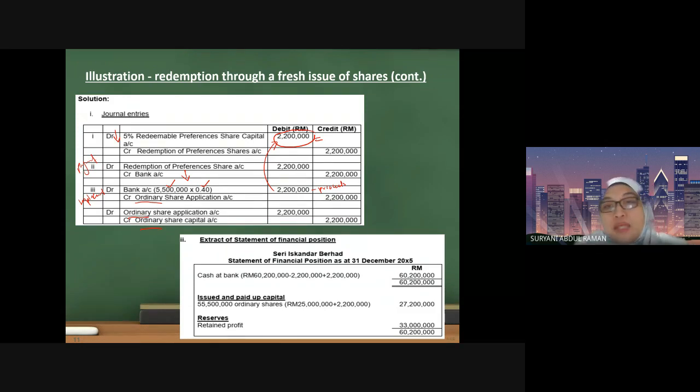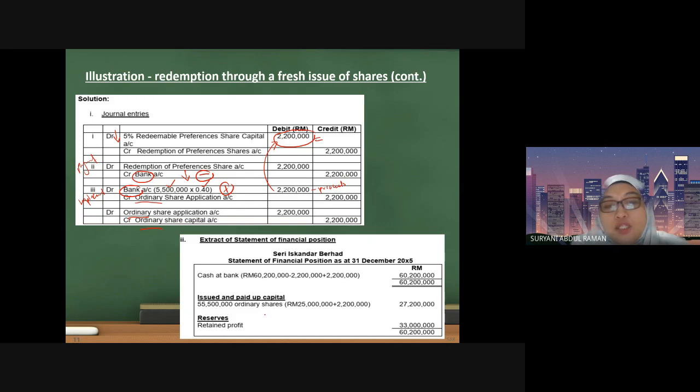So let us update our statement of financial position as follows. So for the bank, previously you have 60,200,000. You have to look for any transaction related to bank. Number one, number two. So number one here, credit meaning you minus. Debit here meaning you add. So there are two additional transactions here. Number one is to minus this amount, and number two is to add up. This is referring to this step.